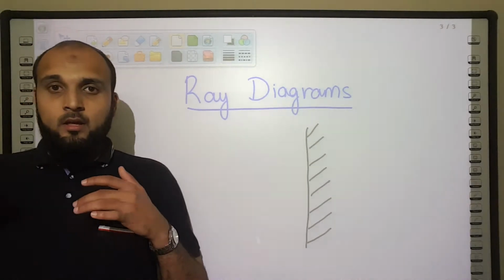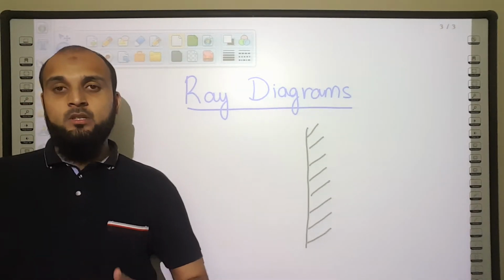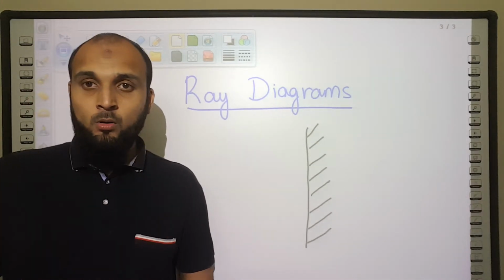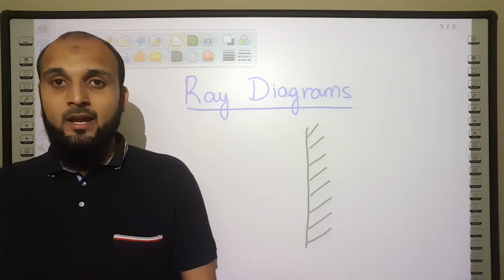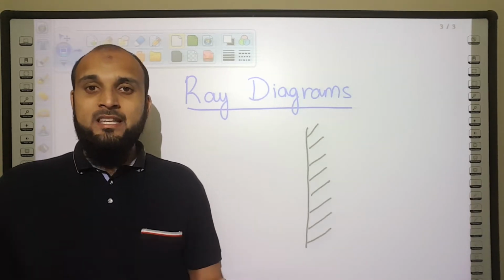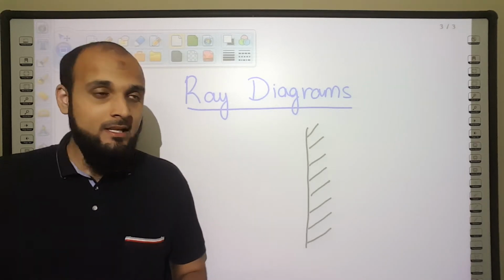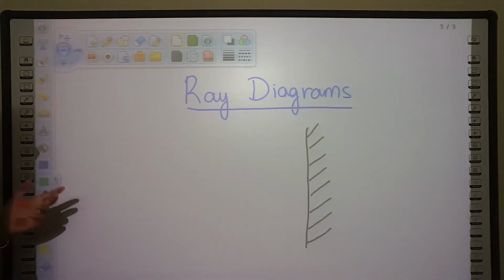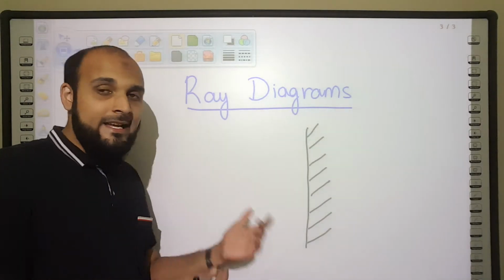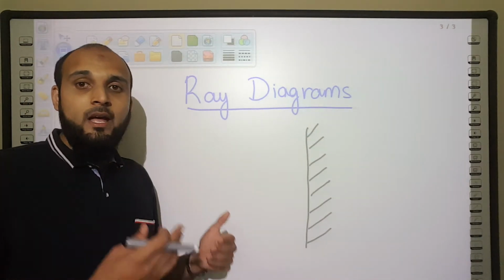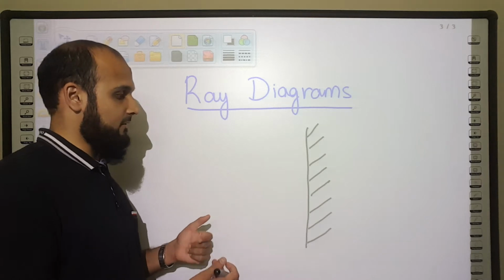Now, in the laws of reflection, we use some key terms, right? Namely, the normal, the incident ray, and the reflected ray. The normal is simply an imaginary line that we draw for our own analysis. It's an imaginary line that's drawn at 90 degrees to the surface where the ray of light hits the surface, right?